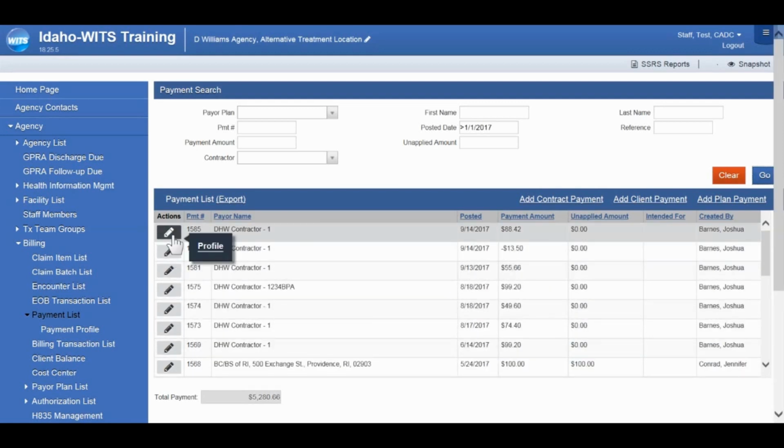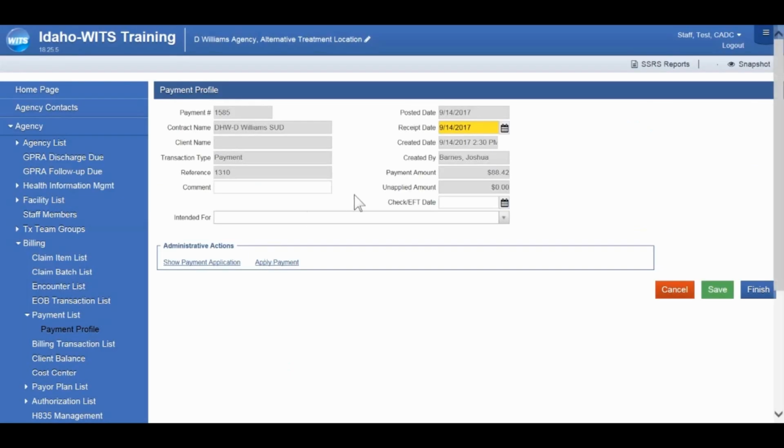And then hover over the pencil and click profile. So you'll see on the payment profile, we have about the same amount of information that was displayed previously, but down at the bottom we have the additional option to show those payment application details.